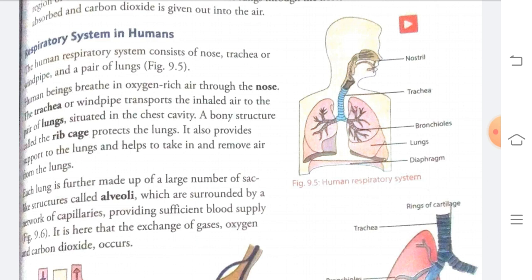A bony structure, as we have seen in the diagram of a skeleton, forms a cage-like structure that protects the lungs. It is called the rib cage. It also provides support to the lungs and helps to take in and remove air from the lungs.